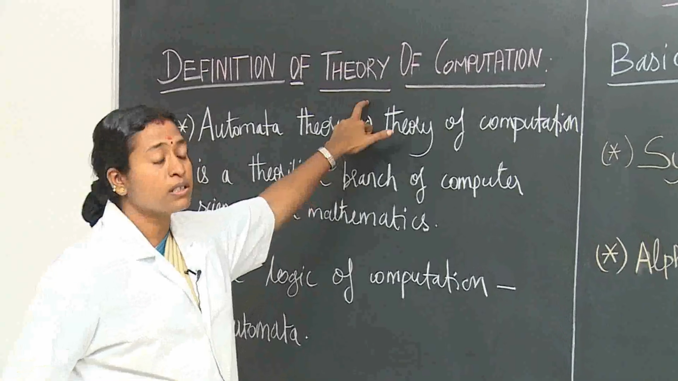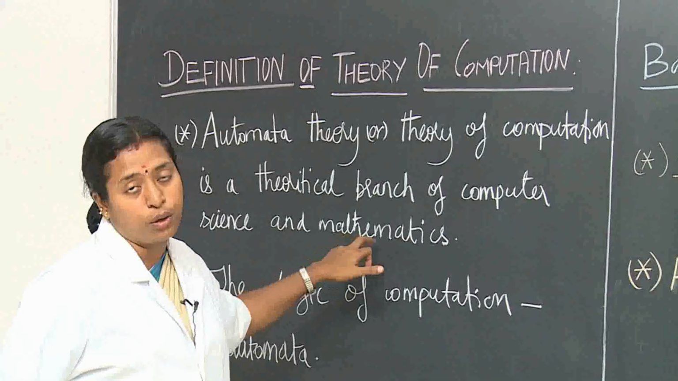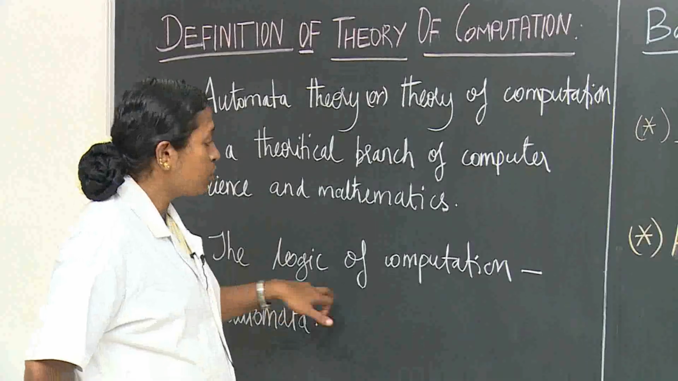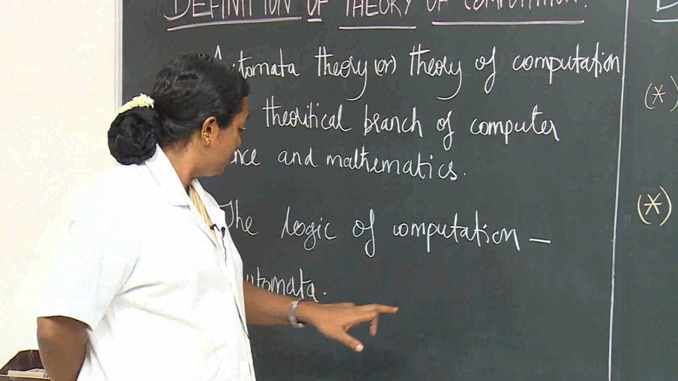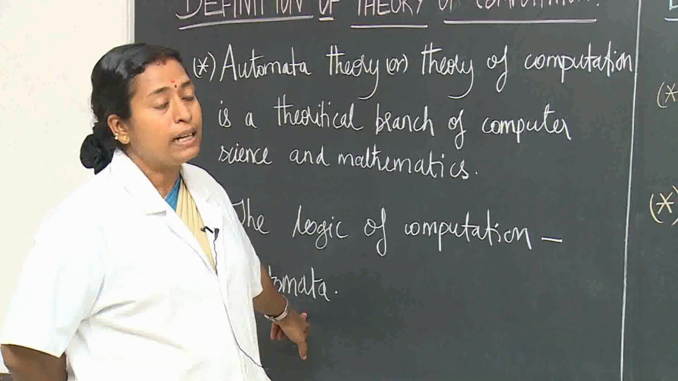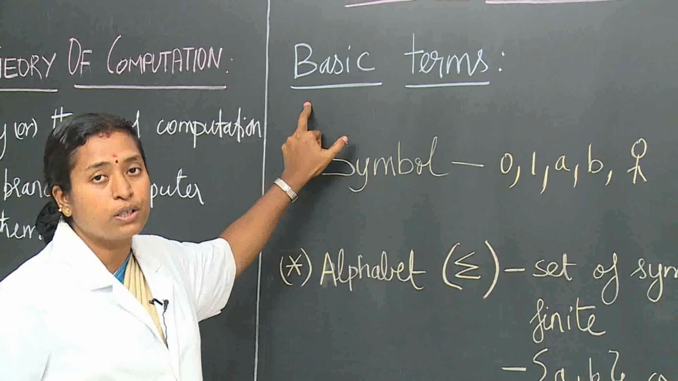Theory of computation is otherwise known as automata theory. It deals with the theoretical part of mathematics and computer science. It is nothing but the logic of computation that deals with automata or simple machines. Okay, are you clear? Next we can see the basic terms used in the theory of computation.